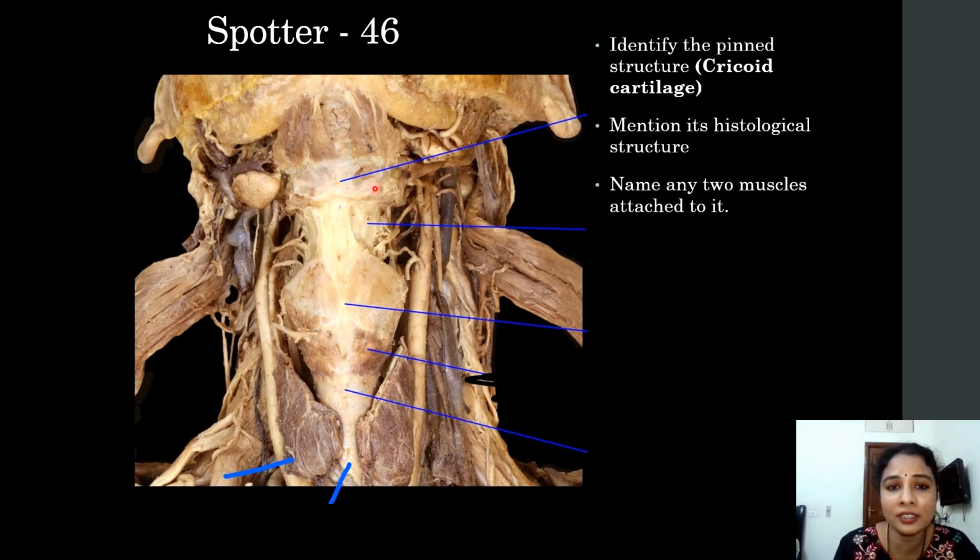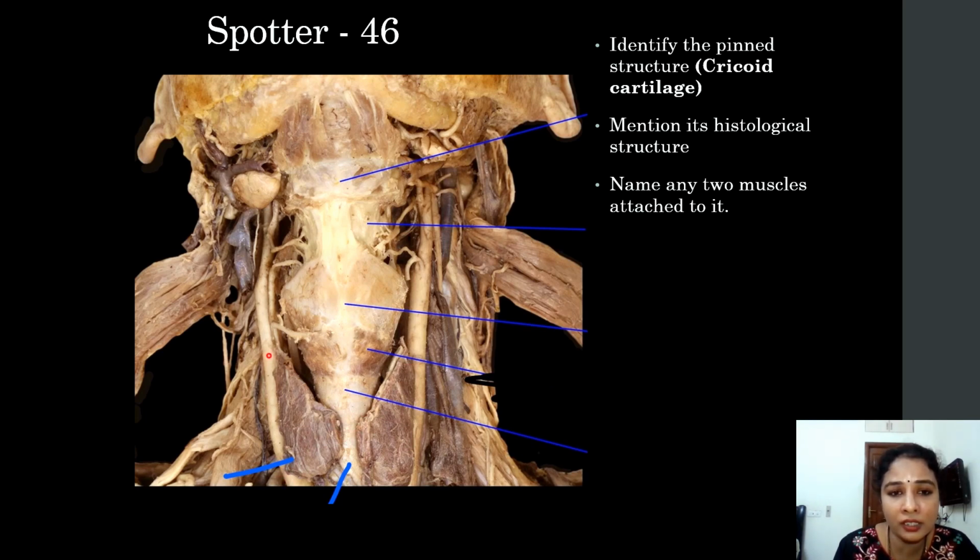So this here is the hyoid bone, and this is the thyrohyoid membrane. We can see the thyroid cartilage and cricoid, cricothyroid muscle and trachea. And we can see the lobes of the thyroid. This is the thyroid gland. Each lobe is seen. The isthmus is cut here. So these are the lobes of the thyroid.